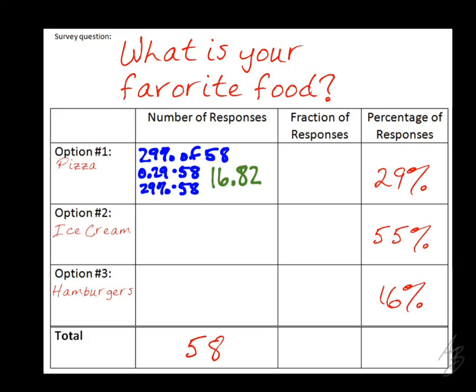So what we're going to do is we're going to round to the nearest person. And so that would be how many people, Aaron? 17. So 17 people, according to the math we did, 17 people said that pizza was their favorite out of the 58. All right, for the next one. Okay, Aaron, what do I write for my work here? Okay, so we could write 55% of 58. And we type that into our calculator. 55 divided by 100 times 58, and what do we get?